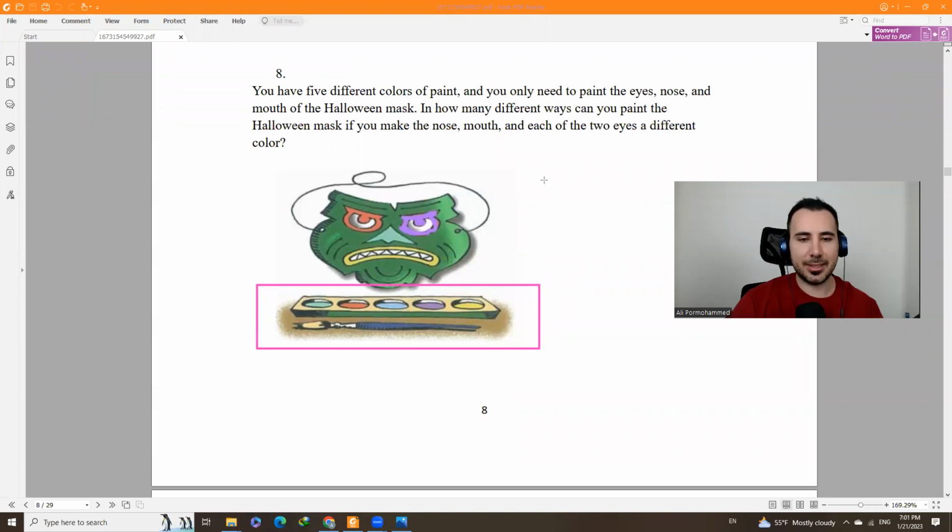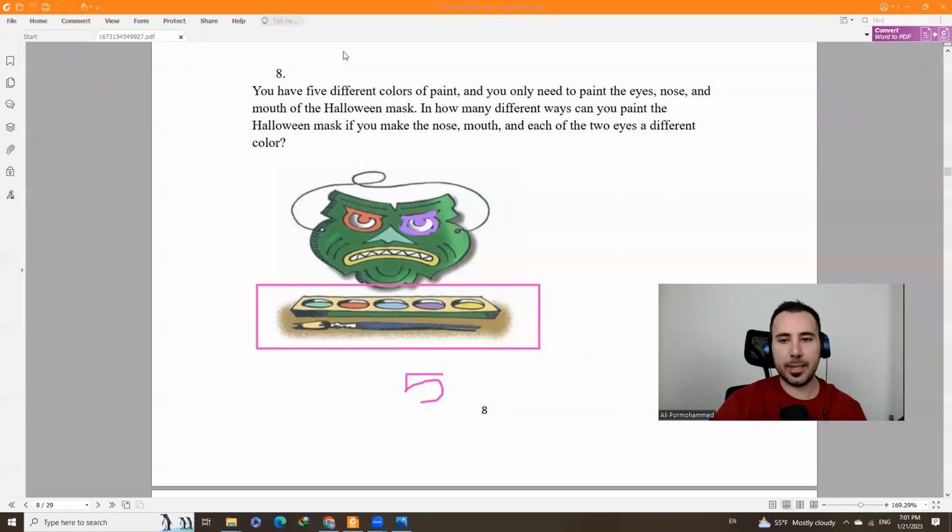If you are doing the second round, we have 5 colors, okay, and we have 4 things to color. So we have 4 places. One of them for the mouth, for the nose, left eye, and right eye.